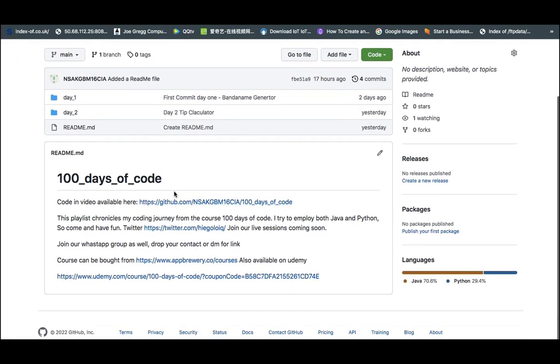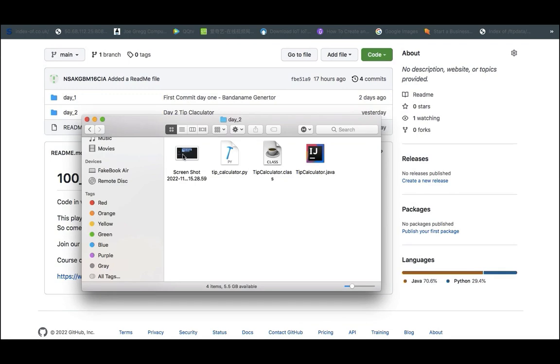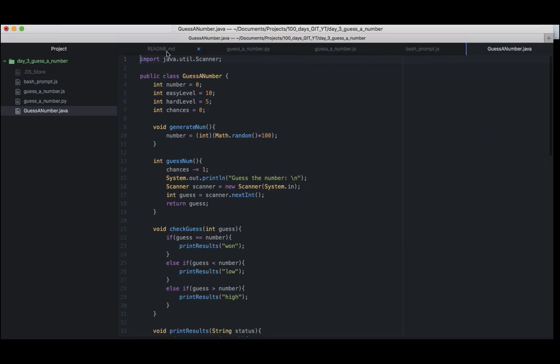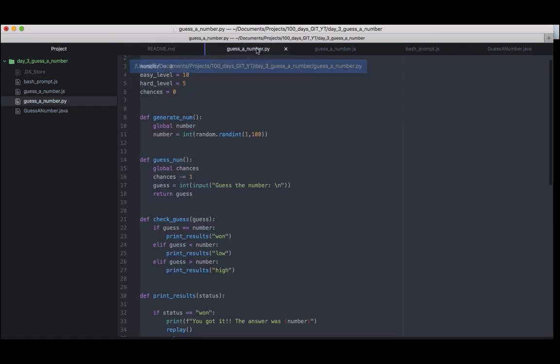So we're going to revise this one here since we now have it locally. If you come down here, you see that we now have the readme file locally as well, and I've already opened it in my Atom. It's right here, and the blue dot shows that there are some changes that I haven't saved. We have said that our code is available on this link on GitHub, and since we're doing videos, we're also going to put the link to the videos, the playlist, as well, and then we hit save, and the blue dot goes away. And now let's dive into day number 3.